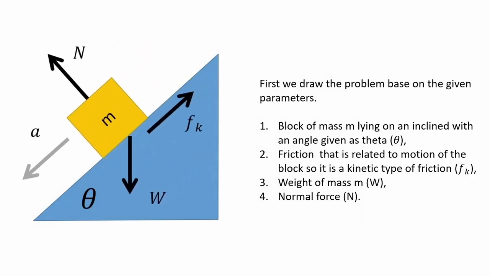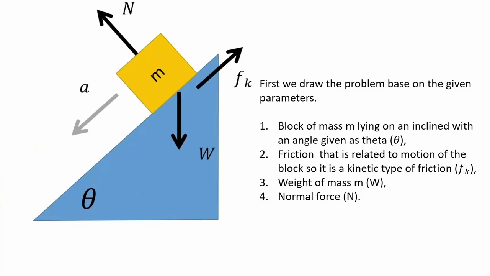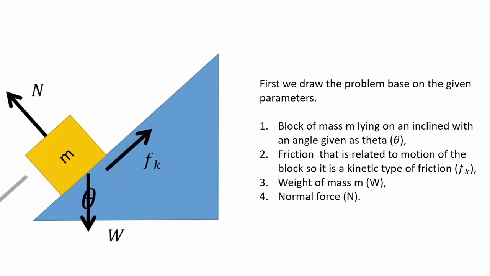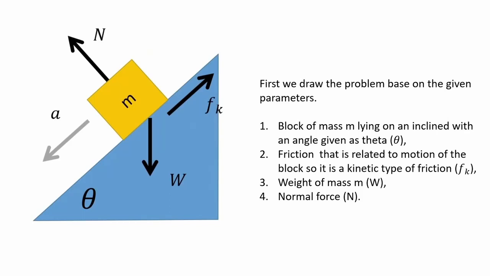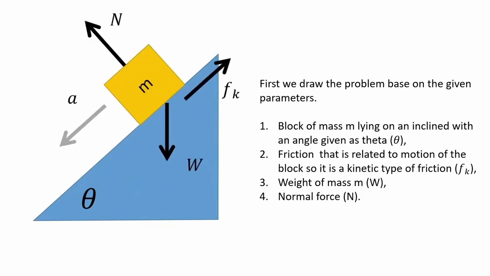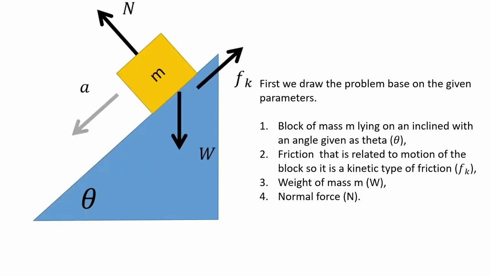First we draw the problem based on the given parameters. So, we have a block of mass m lying on an incline with an angle given as theta. There is also the friction that is related to the motion of the block, so it is a kinetic type of friction. Since the object is subjected to gravity, we have the weight of mass m, and since it is lying on the incline which pushes the block, we also have the normal force.